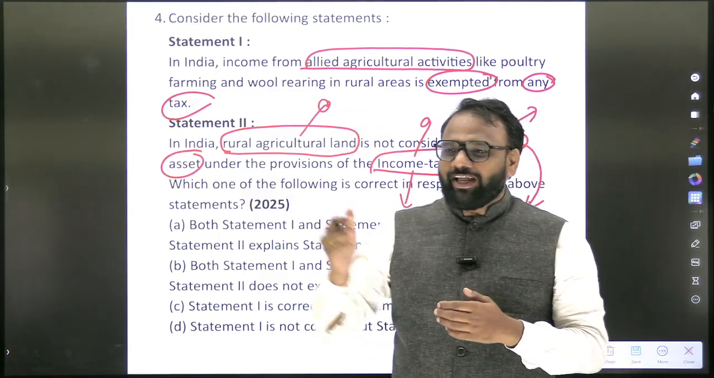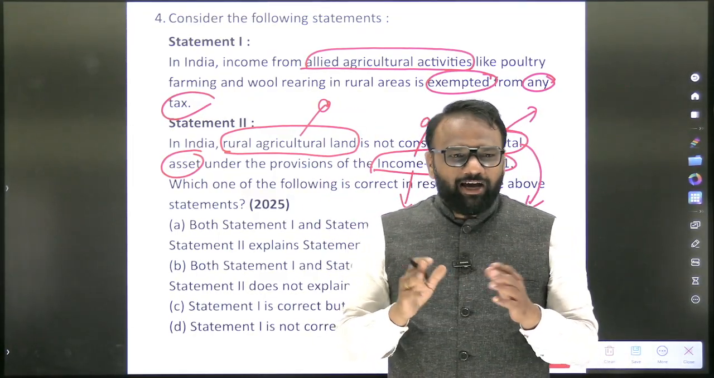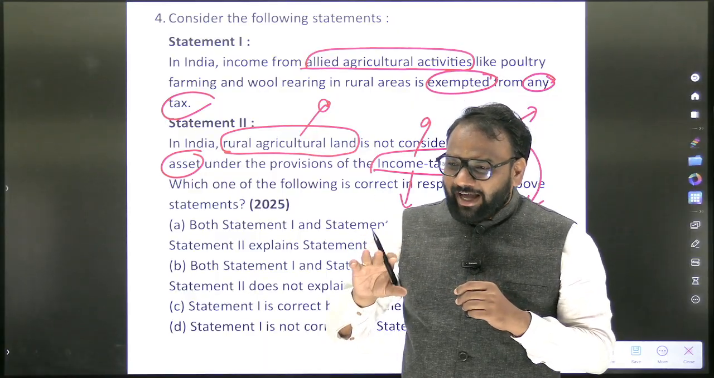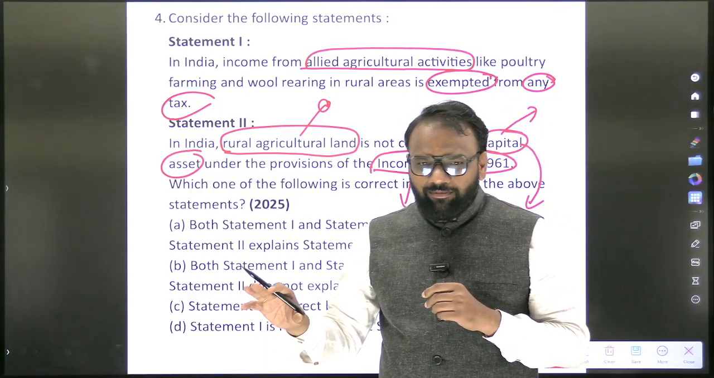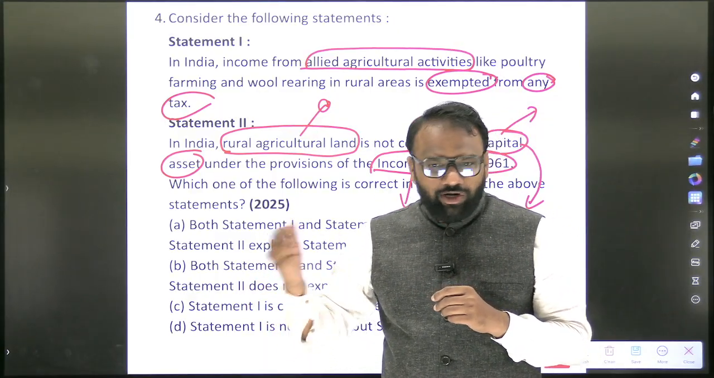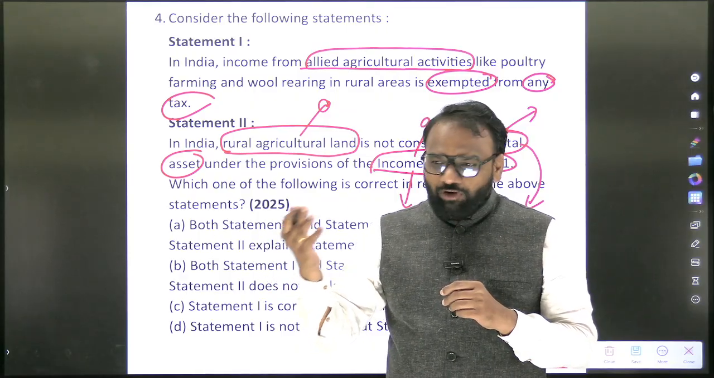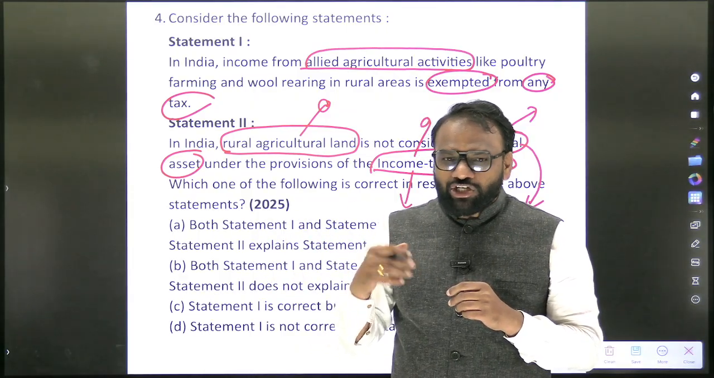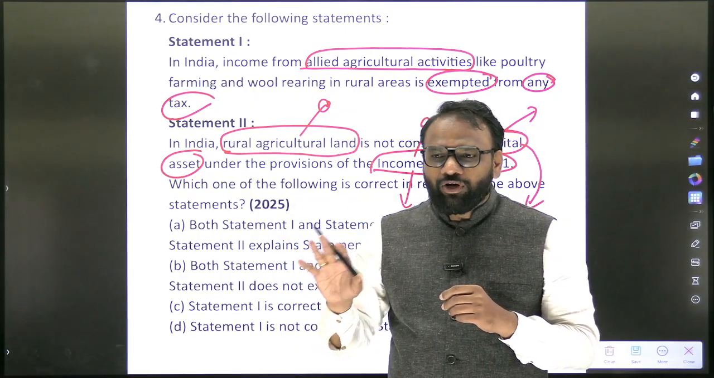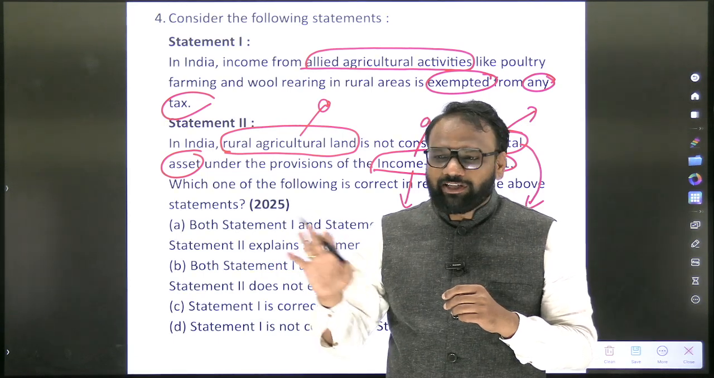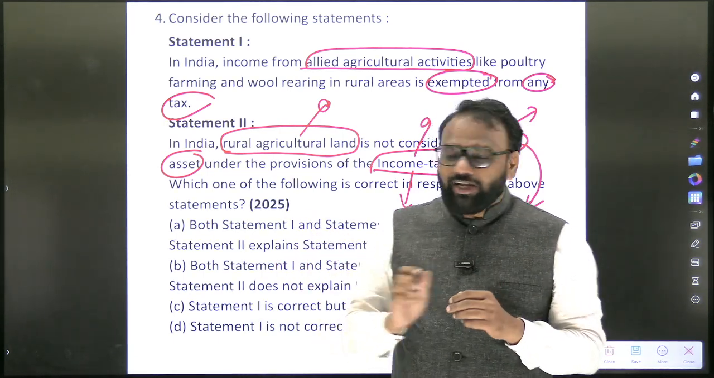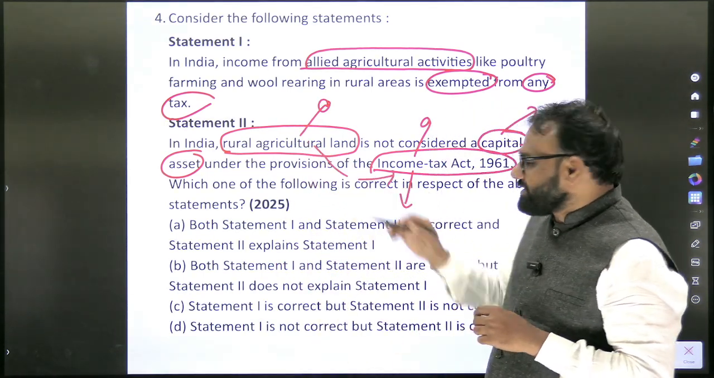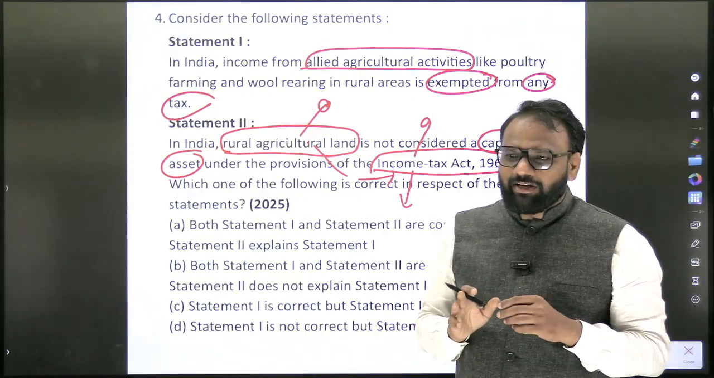What is the opposite of rural agricultural land? Urban agricultural land. So if an agricultural land exists in a rural area and when such land is sold, whatever the profit, whatever the money a person gets, should he pay the taxes? No, he need not pay the taxes. Means there is no taxation on it. It is exempted under the Income Tax Act.